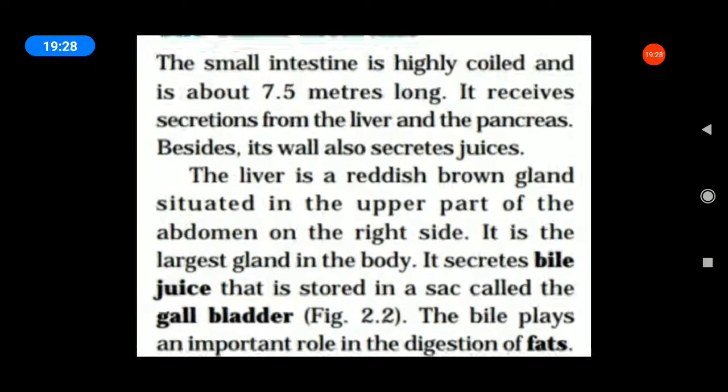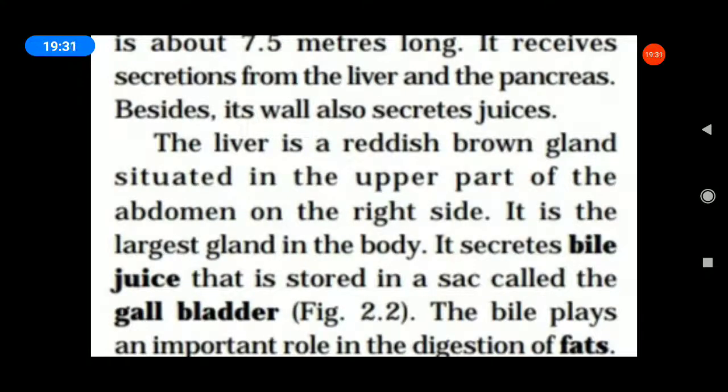The liver is reddish brown in color, situated in the upper part of the abdomen on the right side. Already all of you have seen the picture. What is bile's main function? Bile is secreted by the liver. The liver is the largest gland in the body. Which one is the largest gland in the body? Liver. Okay, underline the words: liver is the largest gland in the body. It secretes bile juice, which is stored in a sac called the gallbladder. Bile plays an important role in the digestion of fats.